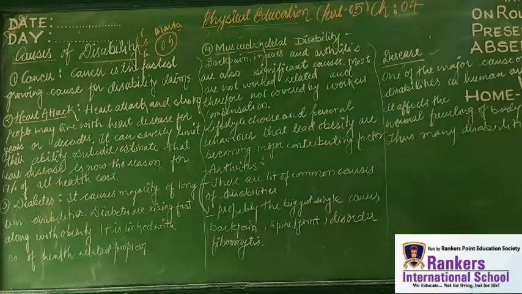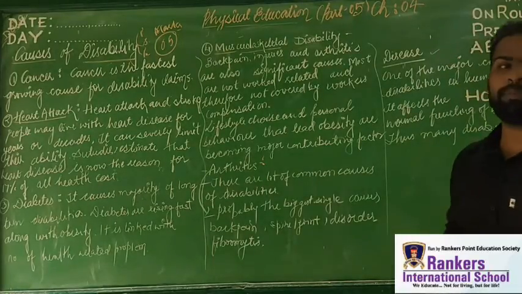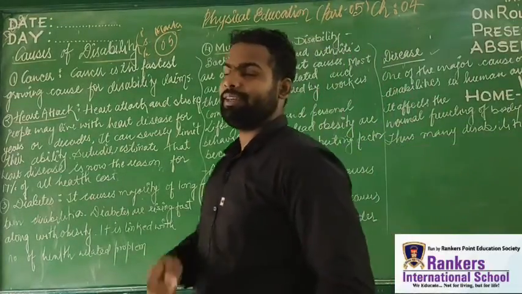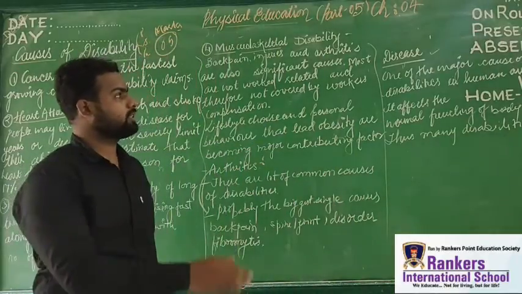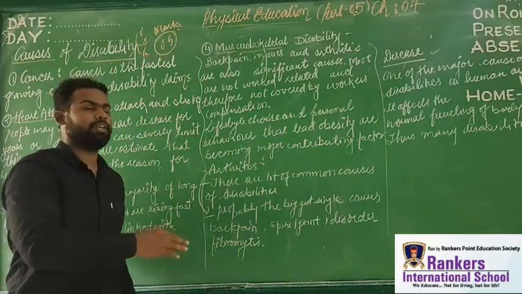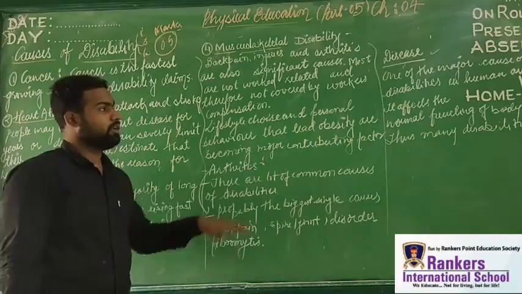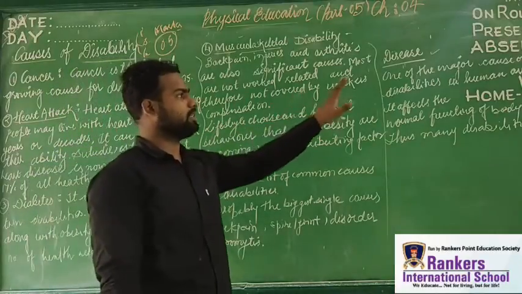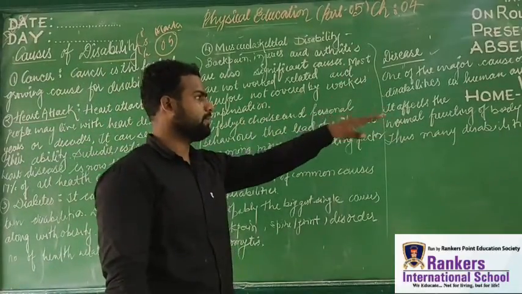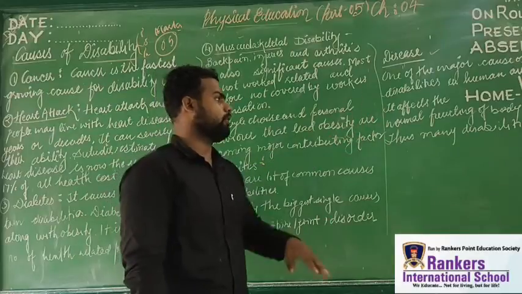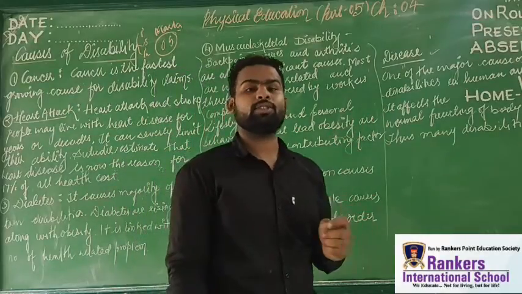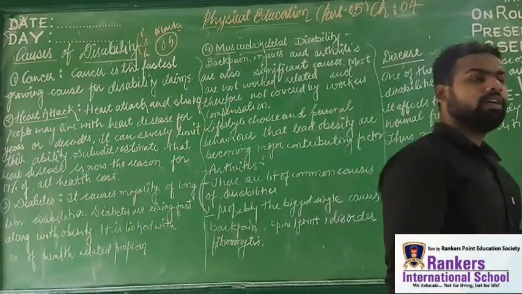Next is disease. See, disease is one of the most important parameters if we talk about any kind of disability. The various causes of any disability will definitely include disease. One of the major causes of disabilities in the human race is disease. It affects the normal functioning of the body. Thus various kinds of disability occur in the organism.